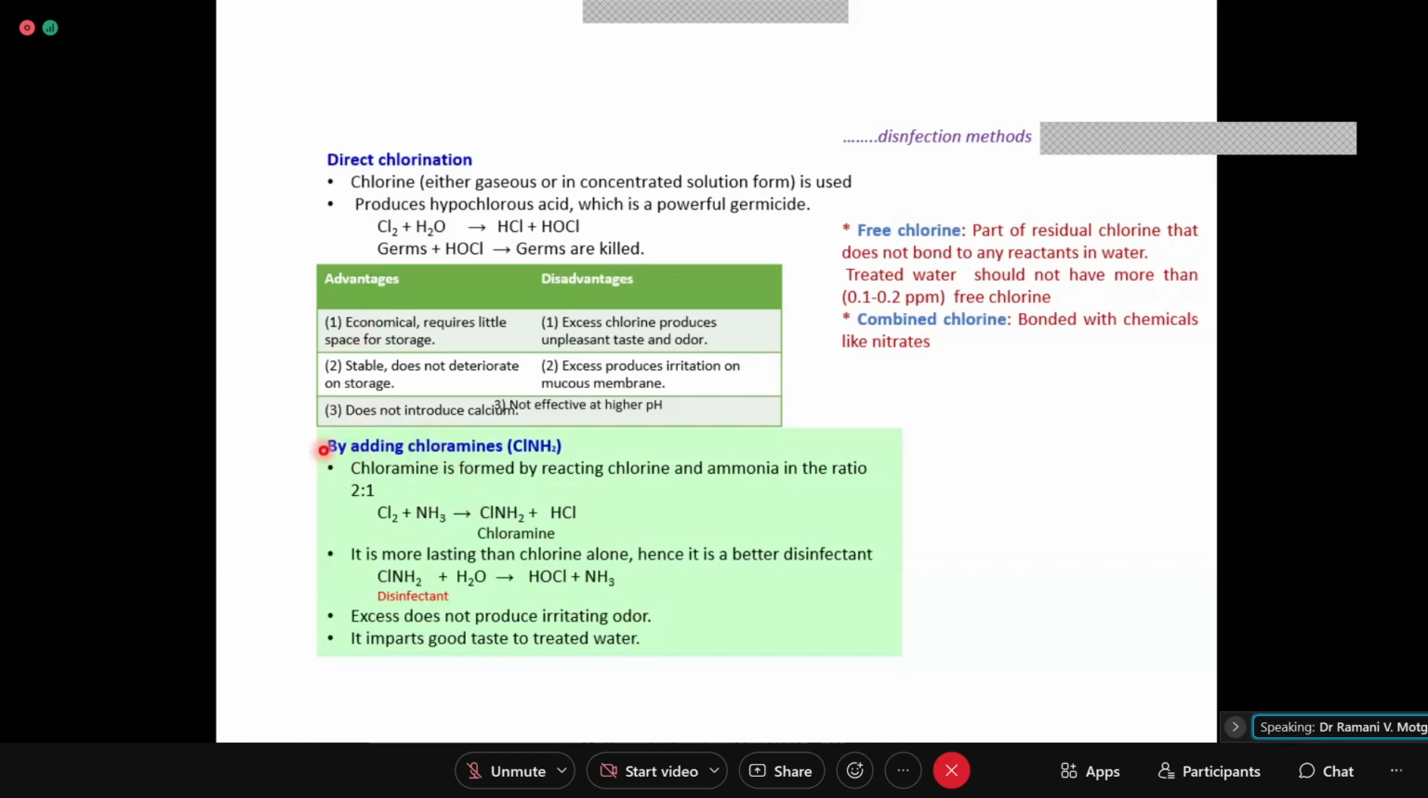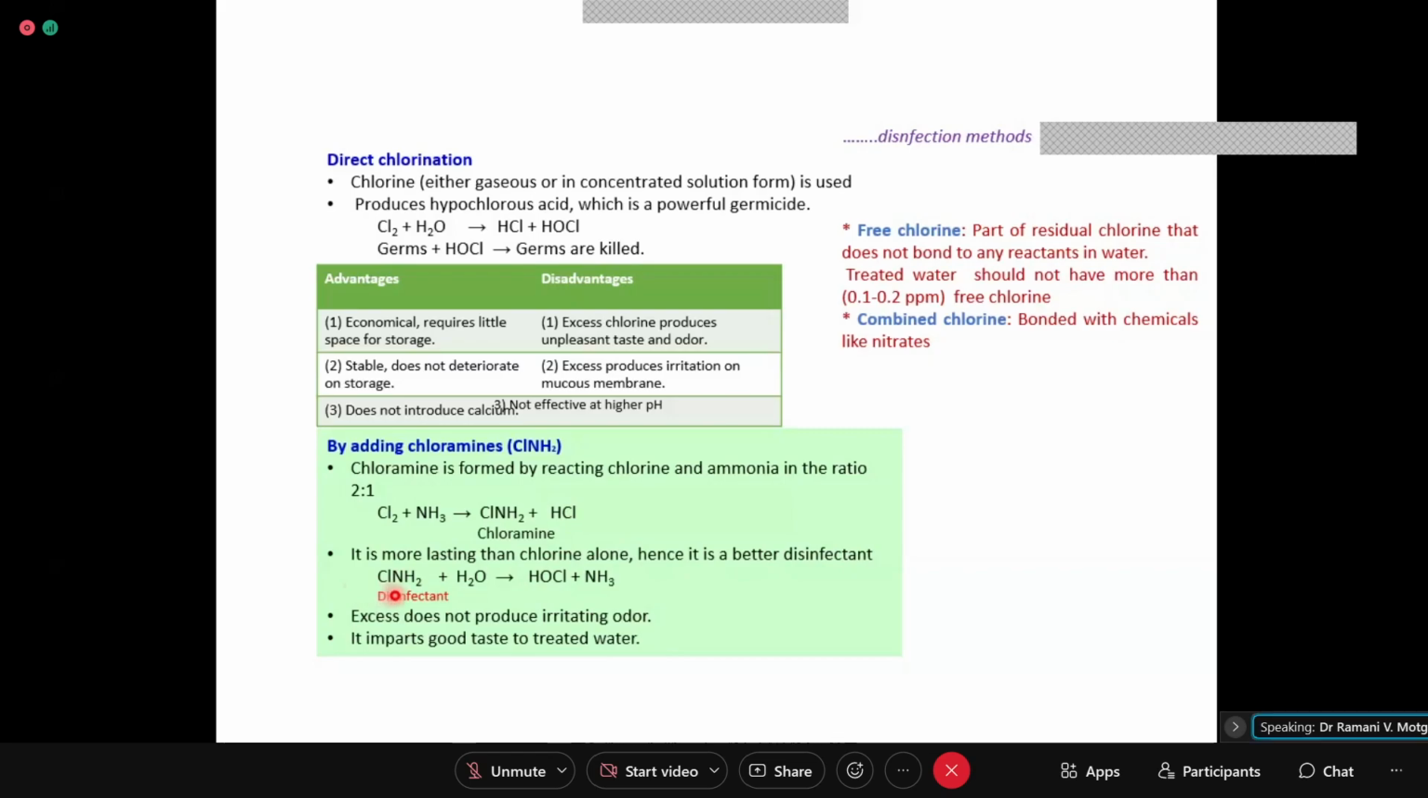Now, how is chloramine produced or prepared? Chloramine is obtained by treating chlorine gas with ammonia in a ratio of 2 to 1. When you treat in a 2 to 1 ratio, you may get either monochloramine or dichloramine also. So it is more lasting than chlorine alone. Hence, it is a better disinfectant.